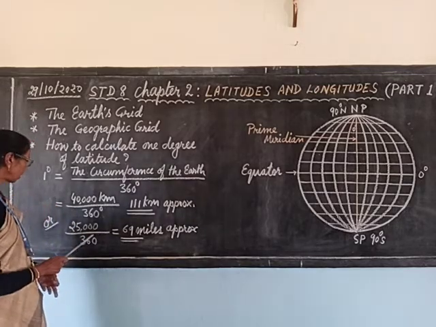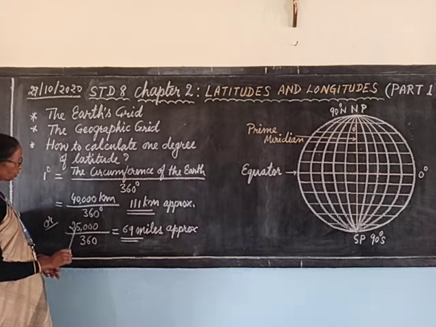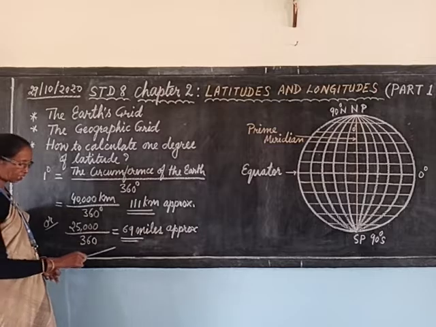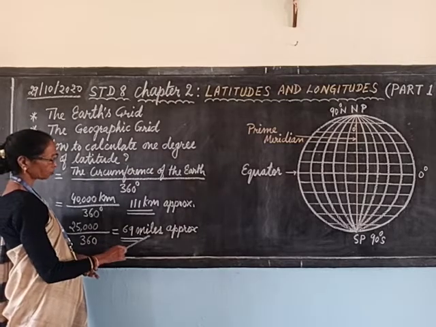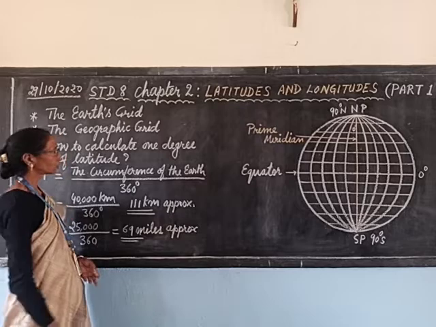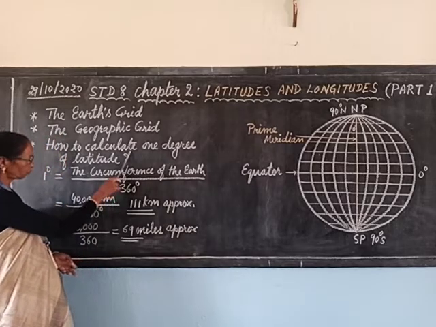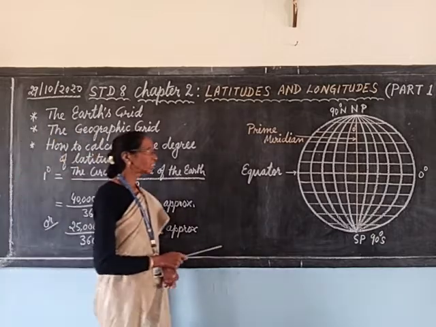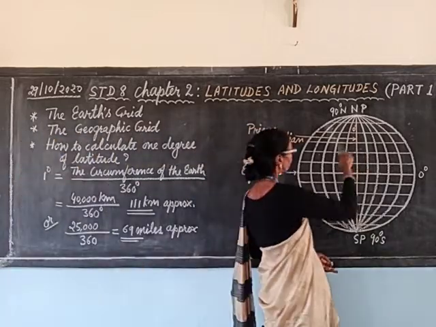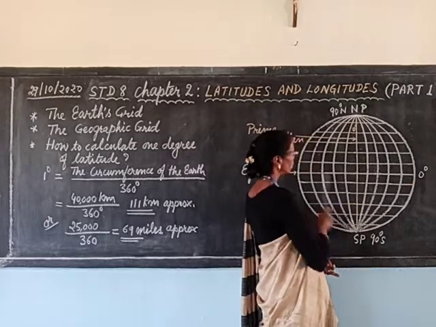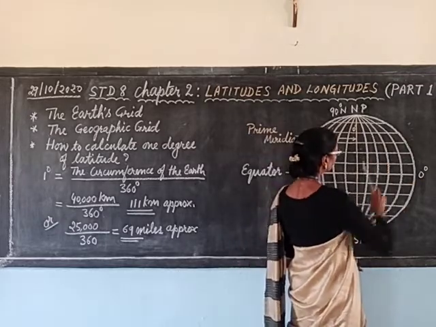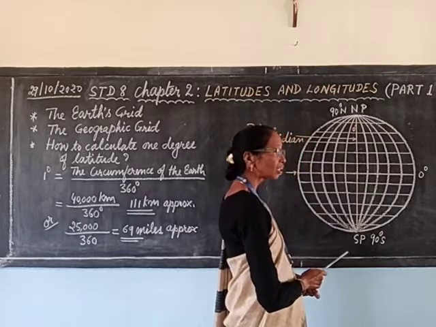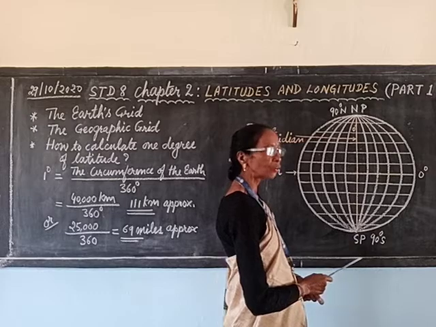And in miles, it is about 25,000 divided by 360, and the answer is 69 miles approximately. So, this is the calculation of 1 degree of latitude. If you look at the globe, all these crisscross lines, parallels of latitude and meridians of longitude, make the network known as the geographic grid or Earth's grid.